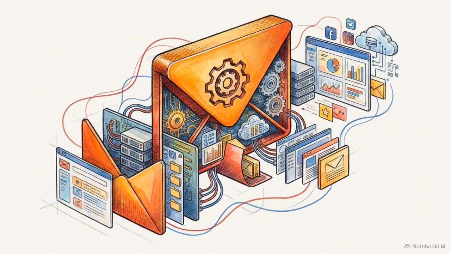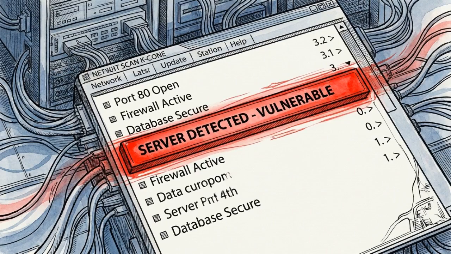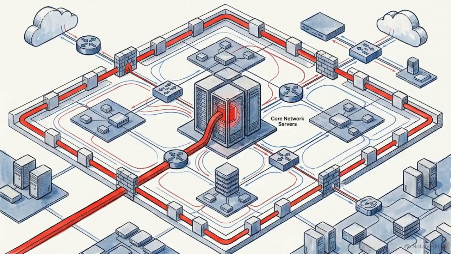Campaign Classic operates as an enterprise marketing automation tool. To function, it requires direct access to sensitive customer databases, reading personally identifiable information, purchase histories, and live CRM data. Using these aged platforms as foundational infrastructure creates a high-value target. For advanced persistent threats, compromising either platform provides a high-privilege entry point directly into the core network.